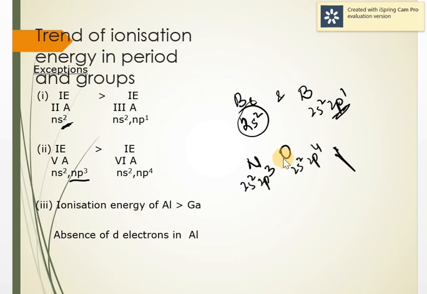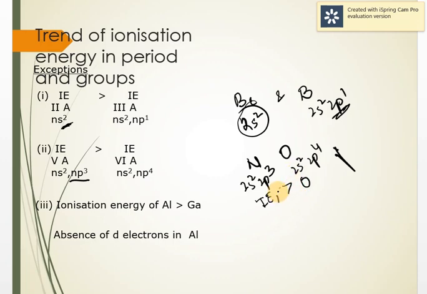Yes. So you can see here it's difficult to take out electron from nitrogen because it is half filled, than oxygen. So it means nitrogen will have higher ionization energy than oxygen. But I'm talking about this as first ionization energy, that is to remove one electron. So first ionization energy of nitrogen will be more than that of oxygen.